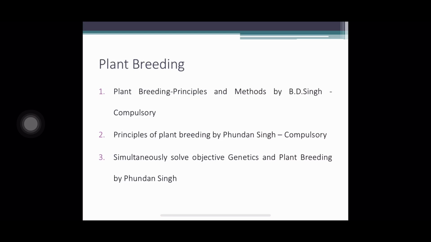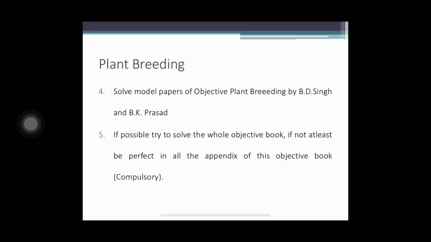Simultaneously solve Objective Genetics and Plant Breeding by Phundan Singh. Then solve model papers of Objective Plant Breeding by B.D. Singh and B.K. Prasad. If possible, try to solve the whole objective book. If not, at least be perfect in all the appendix of this objective book. It is compulsory. This helps you gain some marks, like you can answer some of the questions very easily if you read the appendix, because it is in tabular form. It is just like how you will prepare your notes. So the appendix is very useful to prepare.